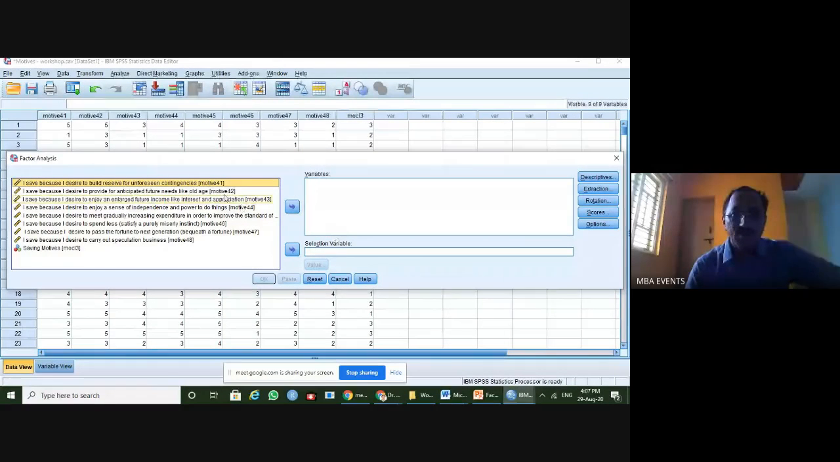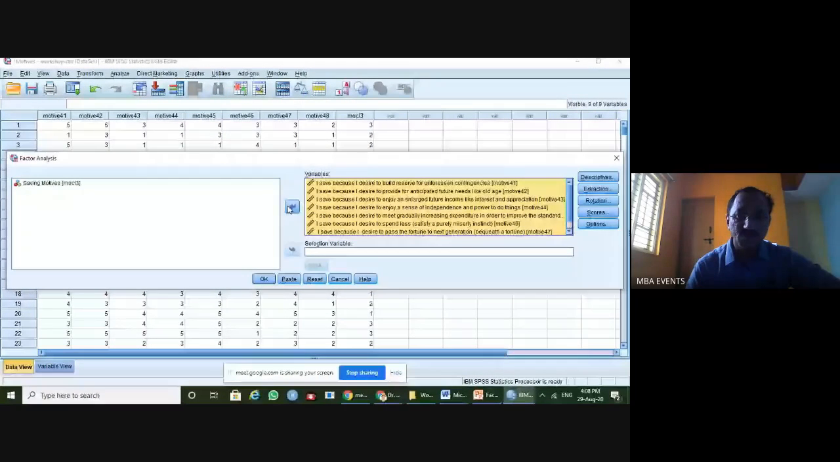Now I should go with the first step: include the variables here. I have 8 variables, and I want to analyze how many factors are going to be explored. So take all of them, excluding the demographic and categorical data, that is the saving motive classification of respondents. That's not required. For factor analysis we only have to use the scale items.